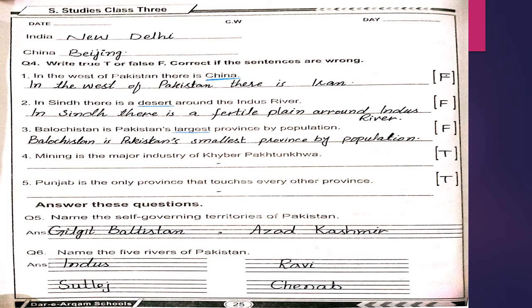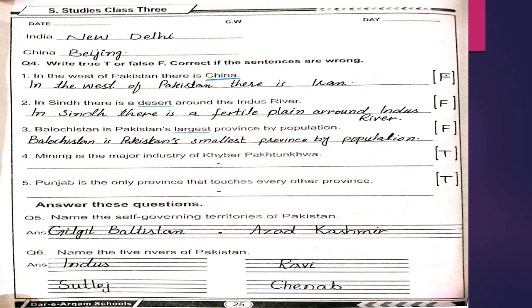Next is question number 4. Write true for T and false for F. Correct the sentences if they are wrong. First one is, in the west of Pakistan there is China. The statement is wrong because in the west of Pakistan there is Iran. You will change China with Iran and then you have to put F in the given space.